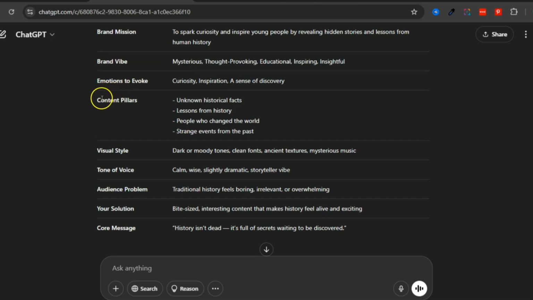And right here we have our content pillars. This is simply what the majority of our content is going to be focused on. For me, it's unknown historical facts, lessons from history, people who changed the world, and events from the past, like strange events from the past. We have more information right here, like the visual style, tone of voice, audience problem. This is actually very important. The problem that my audience has is that traditional history feels boring, irrelevant, or overwhelming.